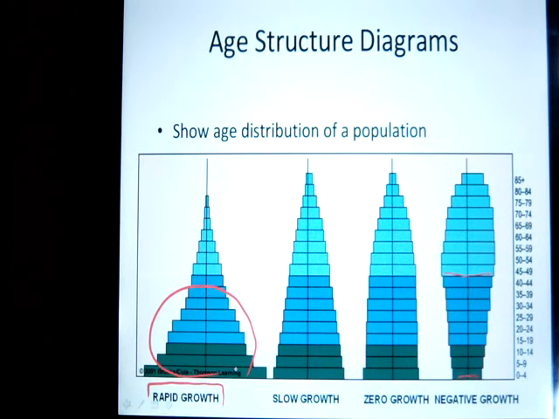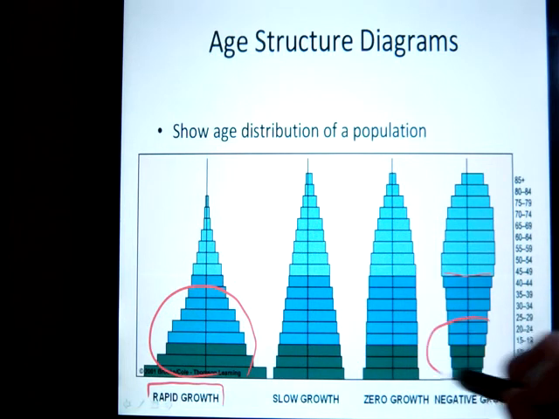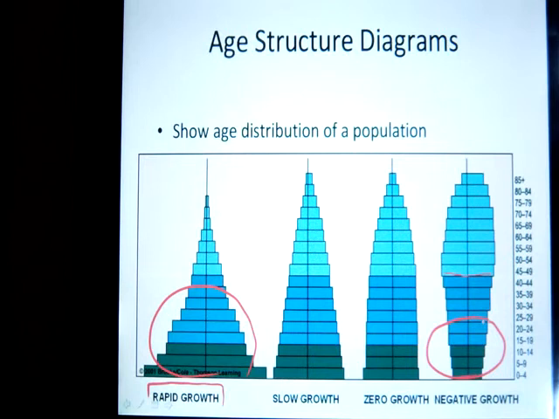And if the biggest part of your population is reproducing, then you can imagine in the not too distant future there's going to be lots and lots of babies being born. So this population you can see is growing quickly. On the other hand, you can see that here the percentage of the population that's in childbearing range or will be in childbearing range is not very high. So not many people are going to be having kids, so this population is actually going to be getting smaller.